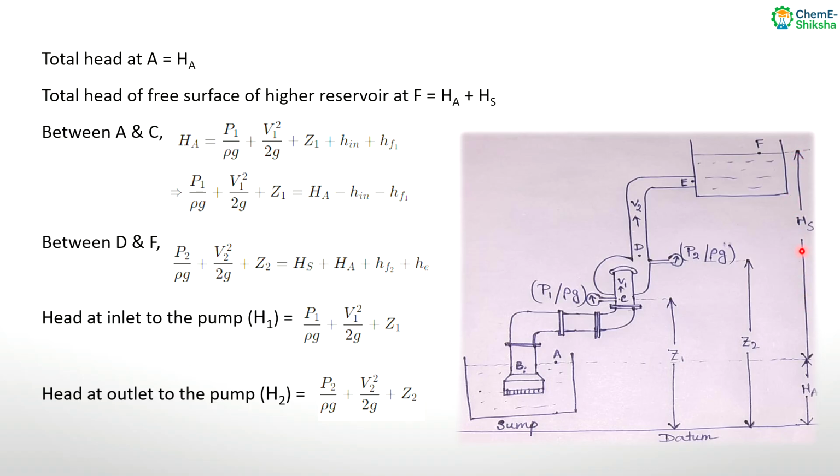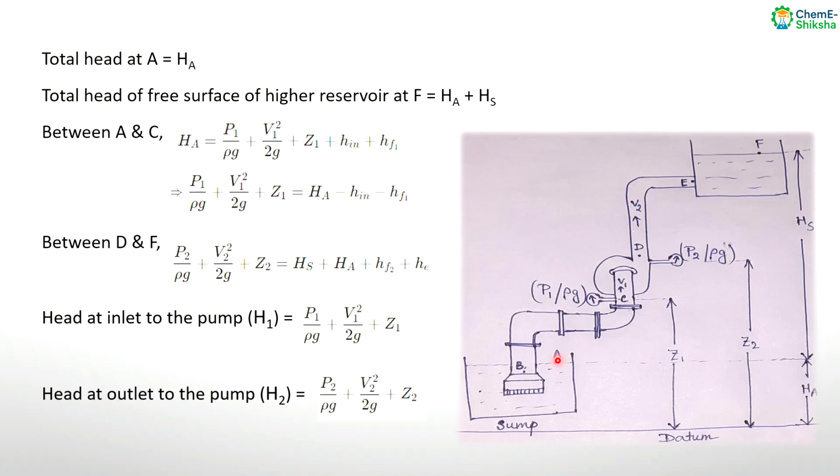HS is the static lift by the pump. As I told you, what is static lift? That is the vertical distance from the free surface of the sump to the free surface of the overhead tank. So this is the static lift, HS. So the total head of the free surface of the higher reservoir at this point F is HS plus HA.